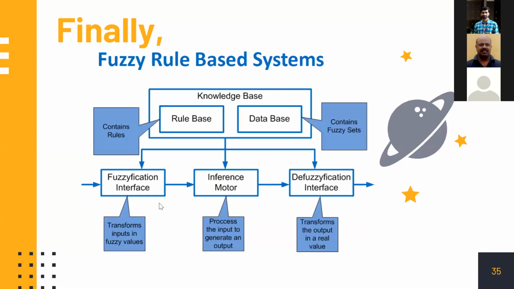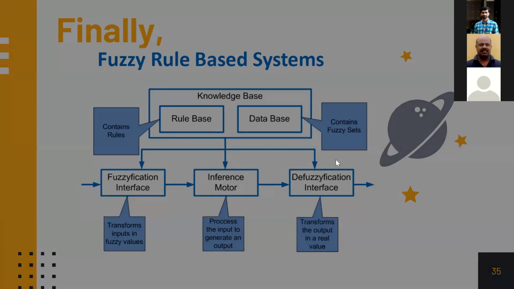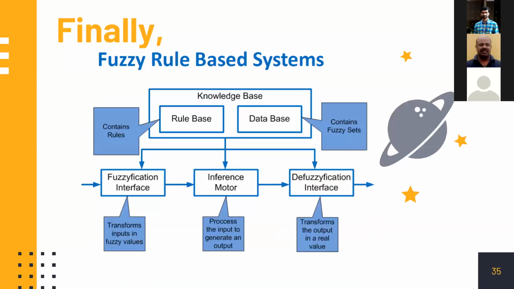So fuzzification is done. Inference means how we aggregate, interconnect, etc. Then defuzzification, and finally the control is applied. This is how the fuzzy system generally works. It's a very oversimplified explanation without going into too much of the mathematics.